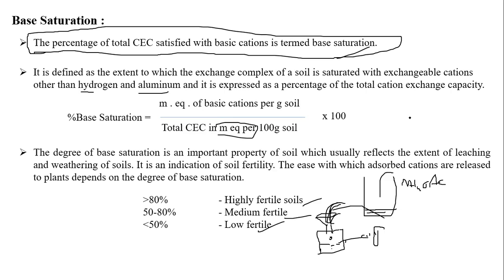And students, please remember what reagents we are using in the experiment. What are the reagents we use in CEC? Can anyone explain? Alcohol, 40% alcohol, and AgNO3. Mostly neutral normal ammonium acetate. That's the index cation; we usually call it the index cation. And what extractant do we normally use for potassium? The same, ammonium acetate.